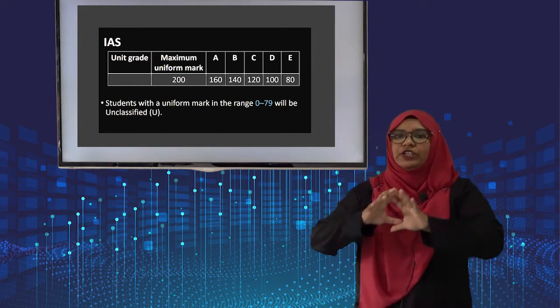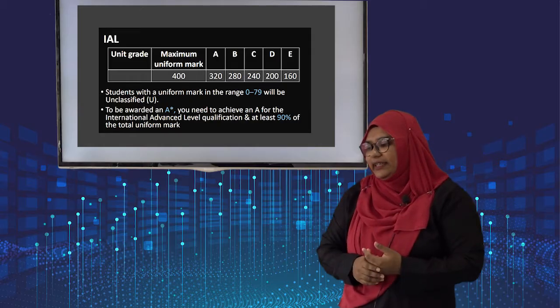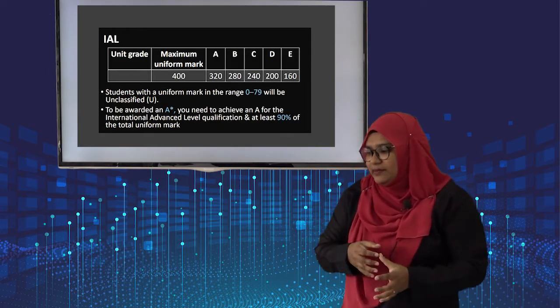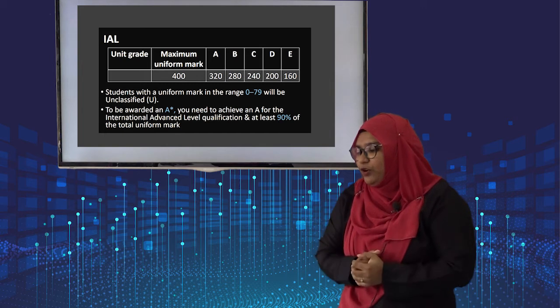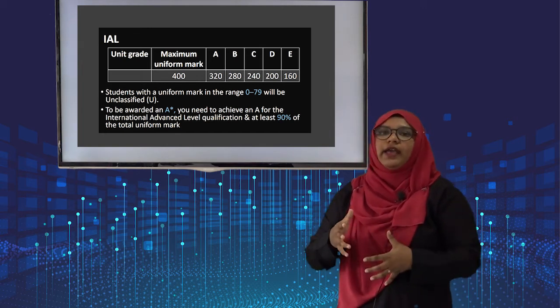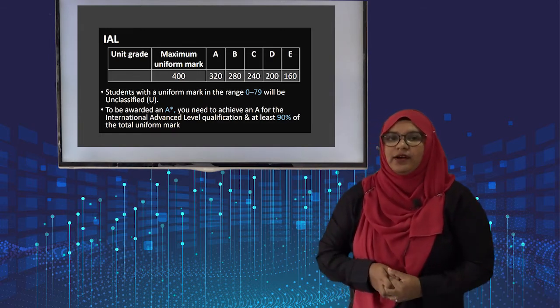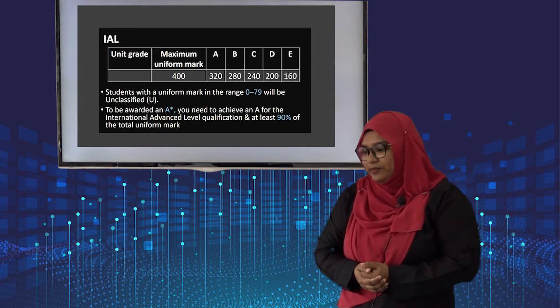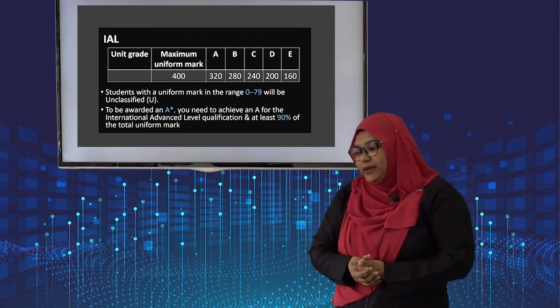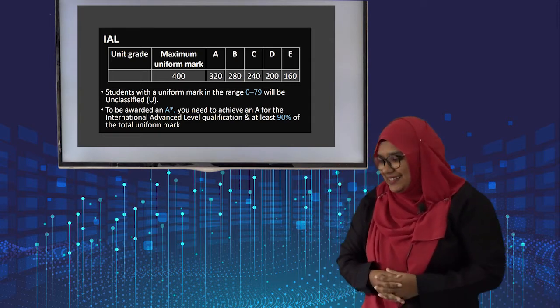This is overall, when you complete 4 of the units, how they will be given the marks. Okay, once you complete Unit 1, Unit 2, Unit 3, and Unit 4, the maximum uniform mark will be converted to 400. So if a student gets 320 or above, plus 90% of the total uniform mark, they will get an A star. 280 will give them B, 240 C, 200 D, 160 E.